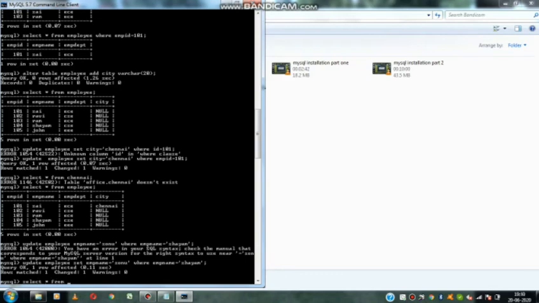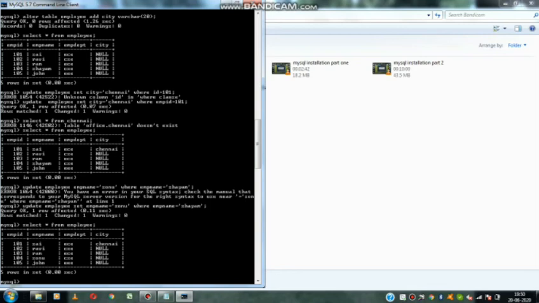So again if we give select star from employee, now it is updated here. So this is called the update query. In two ways we can update: any newly added column we can update, or an existing one also we can update.